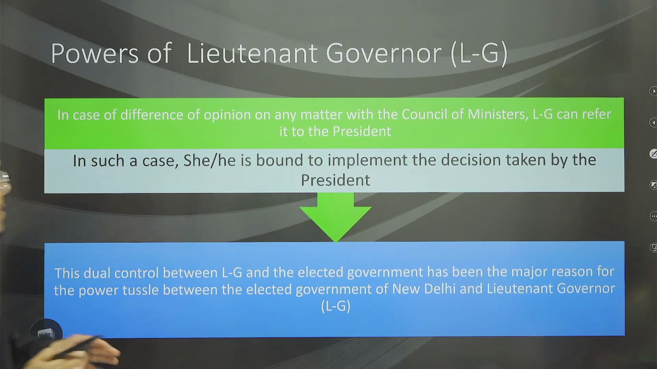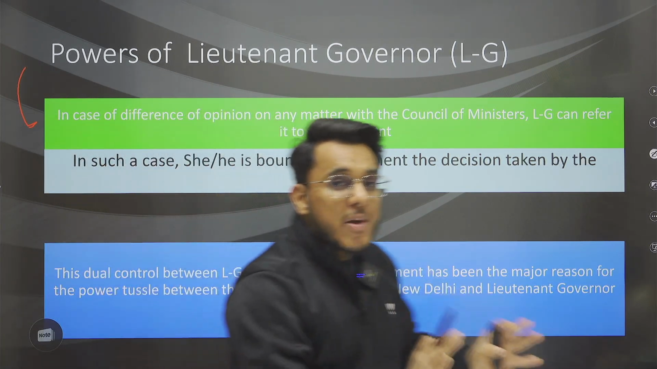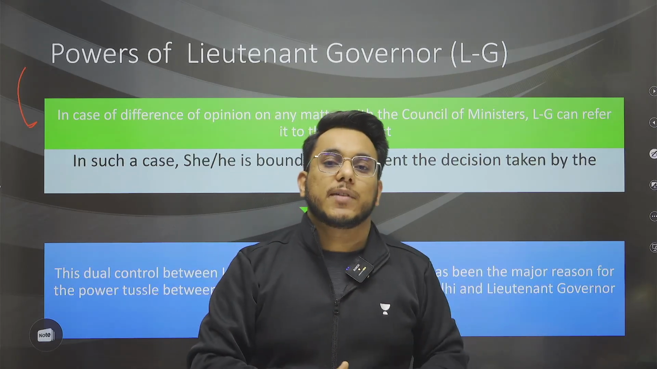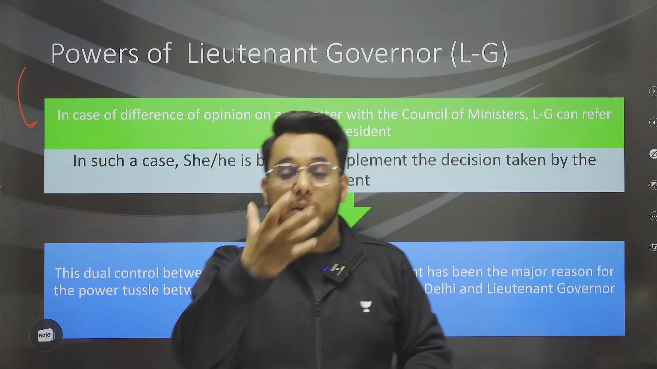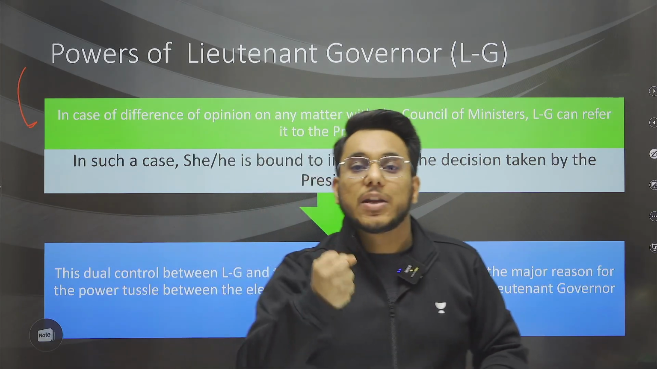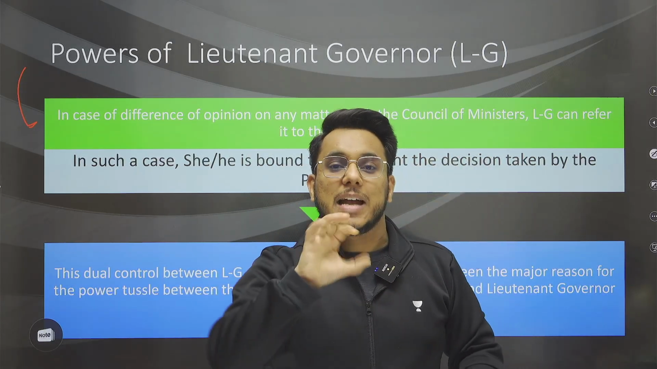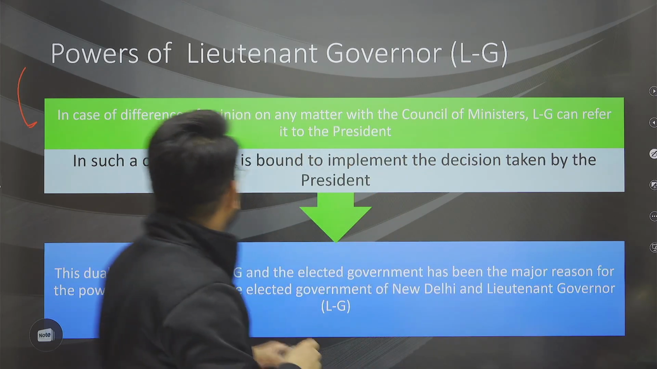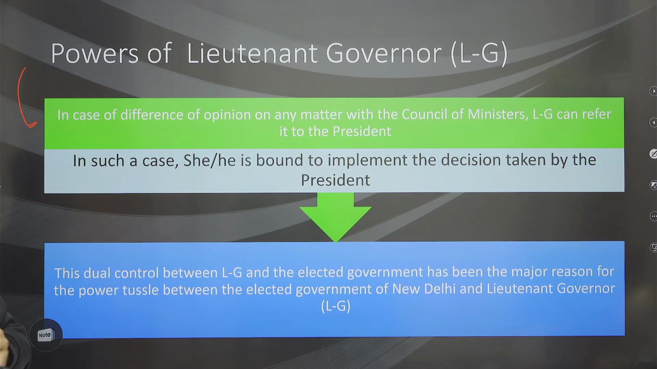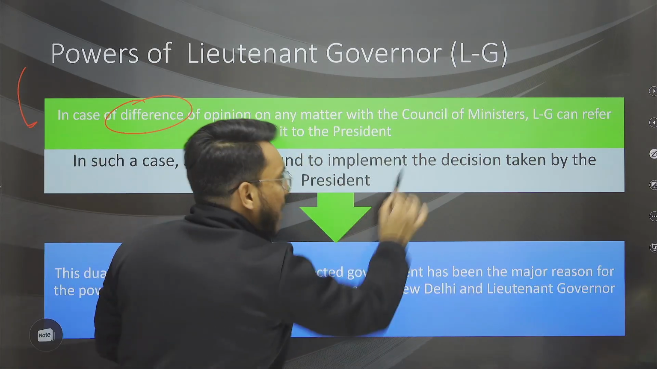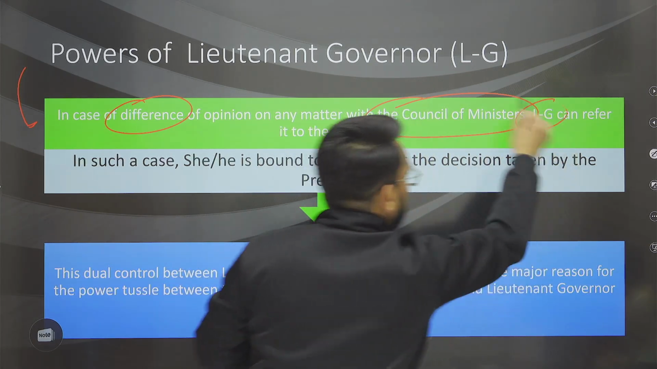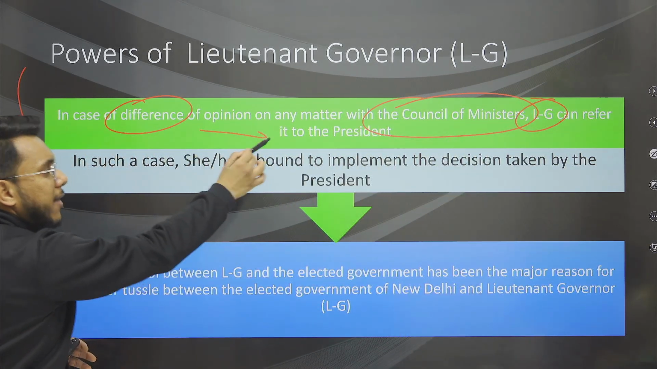Now, moving on. When we talk about the Lieutenant Governor, we find that the Lieutenant Governor's position has always been a source of contention, a source of tussle, because the Lieutenant Governor, in his own capacity and at his own discretion, has tried to take many administrative and executive decisions, and the Delhi government says they are overreaching their power. Now, the Constitution of India clearly provides that if there is any difference of opinion on any matter between the Council of Ministers and the Lieutenant Governor, then that matter can be referred to the President of India.